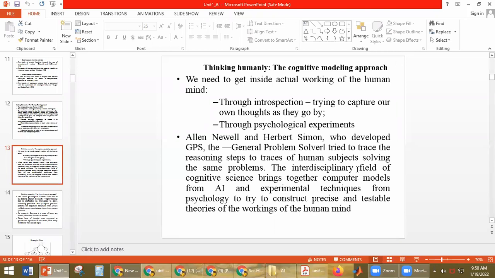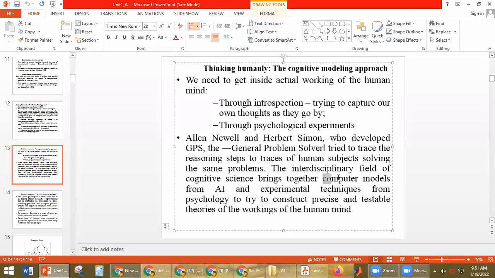So what is the cognitive science approach? Cognitive science combines computational models from AI and experiment techniques from psychology. So we are finding computational models, and the experiment steps we are doing, these two are combined to construct the theories that tell you how the human brain works.